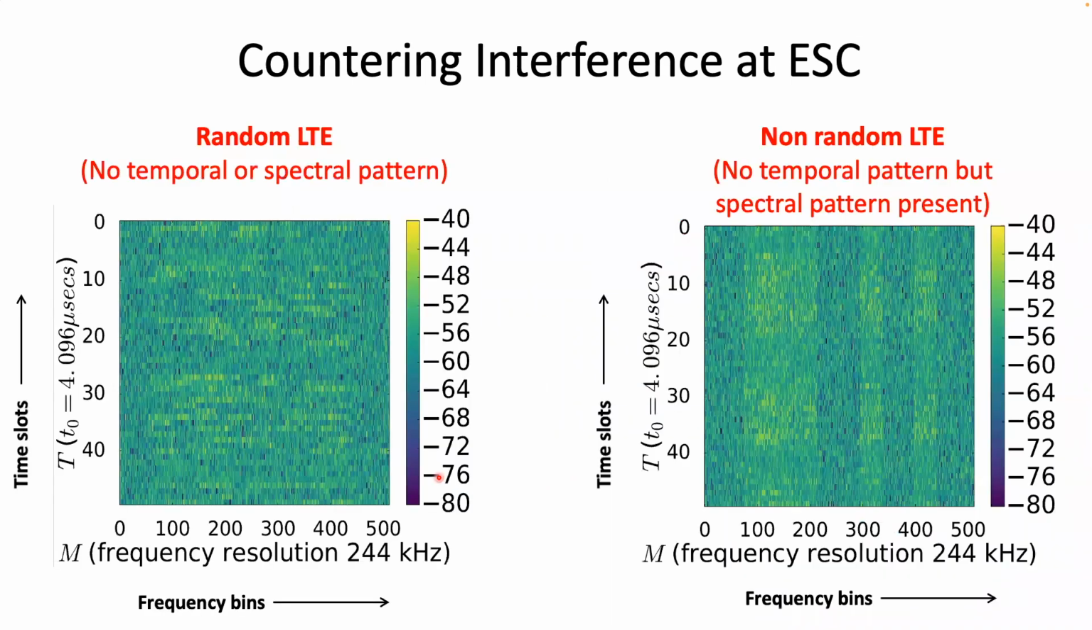To solve this problem, we first determine that the unknown interference can be broadly categorized in two types: random and non-random LTE interference as shown in this slide. In case of random LTE, there is no temporal or spectral pattern. And in case of non-random LTE, there is some spectral pattern, but no definite temporal pattern.